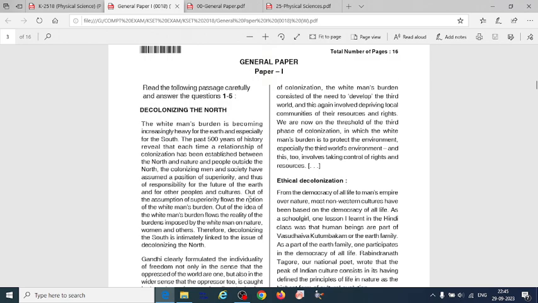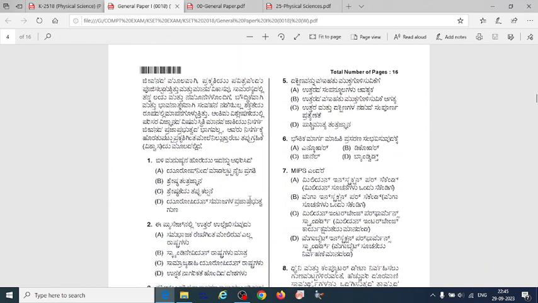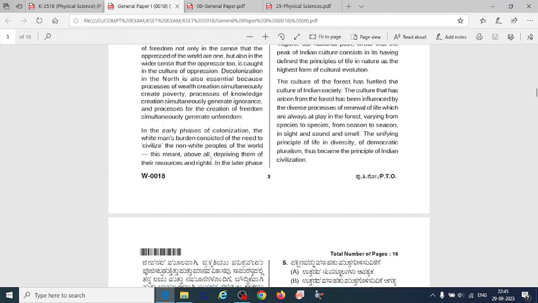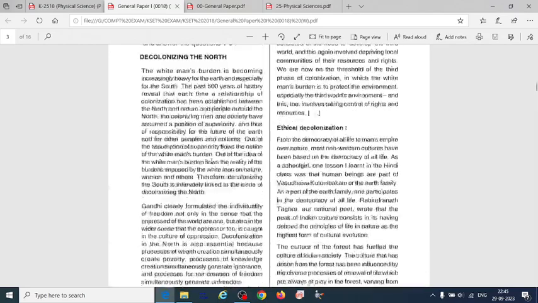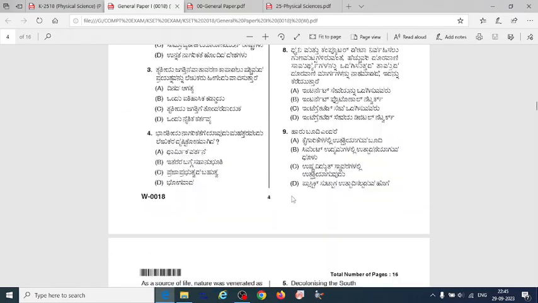Whichever is comfortable, you can read. So here first you need to read the paragraph, then you can go for solving the questions. Here there will be 5 questions on this paragraph. So 5 marks easily you can get. So the next, if we go